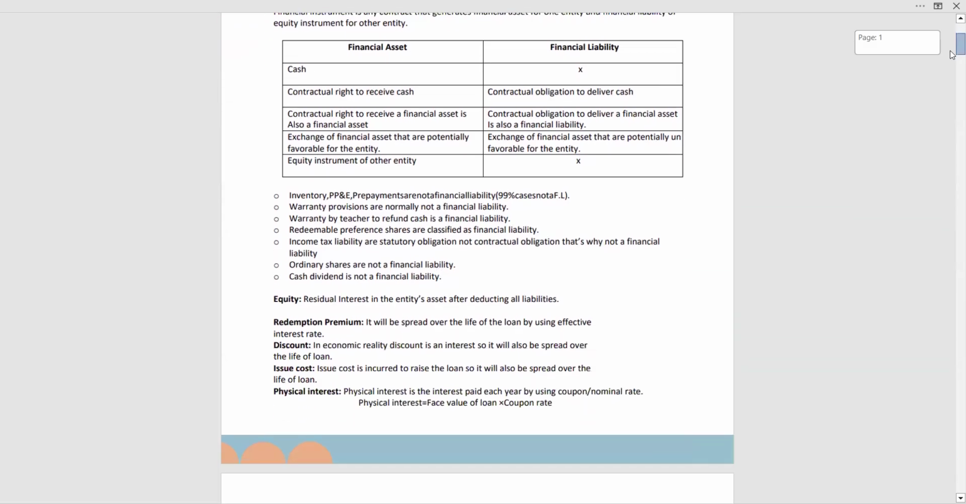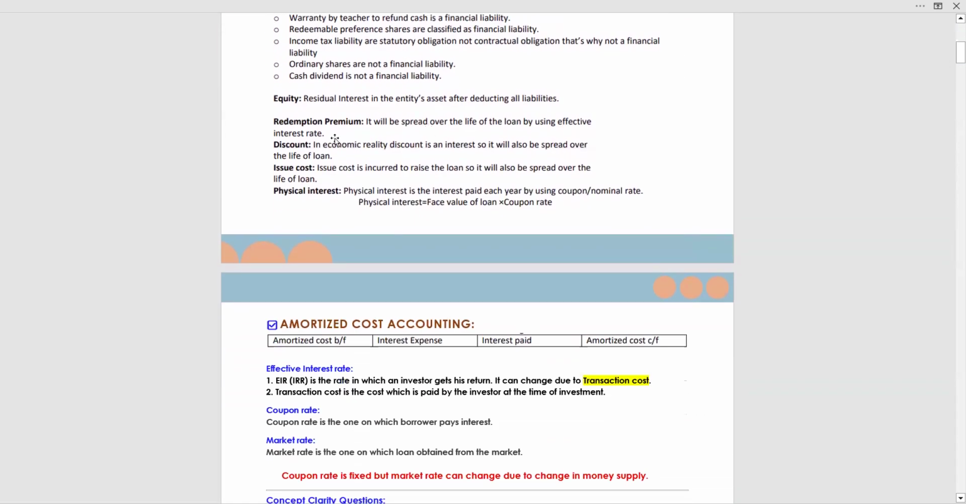Now, redemption premium. These are types of interest. Redemption premium will be spread over the life of the loan by using the effective interest rate. If you are obtaining a loan, then sometimes it is mentioned in the contract that I will pay you a redemption premium on the principal amount. Discount: in economic reality, a discount is interest, so it will also be spread over the life of the loan.